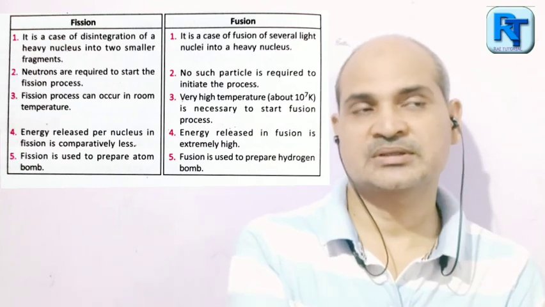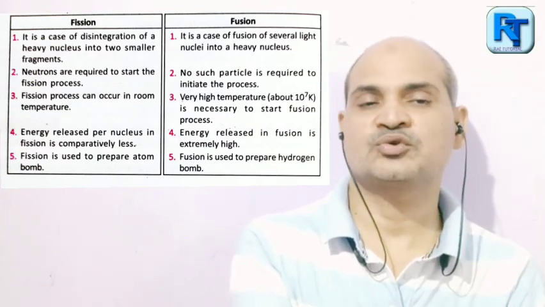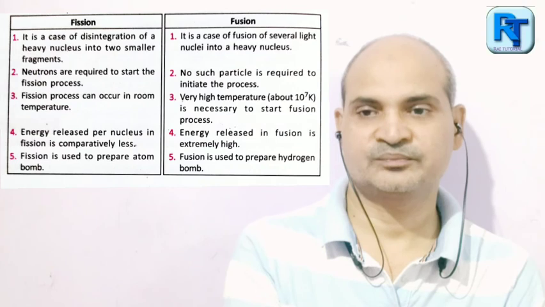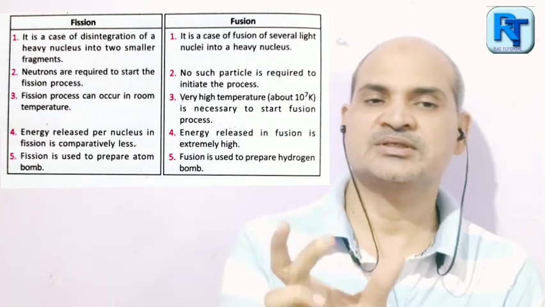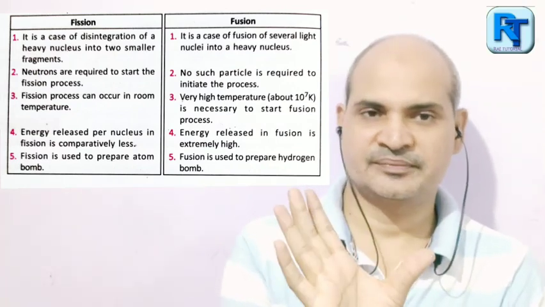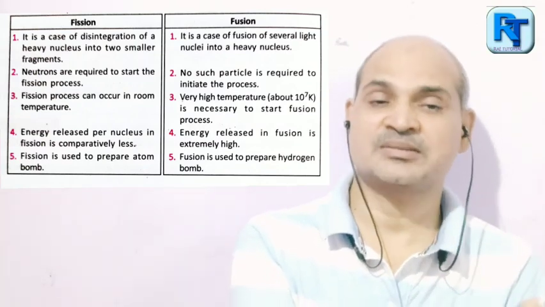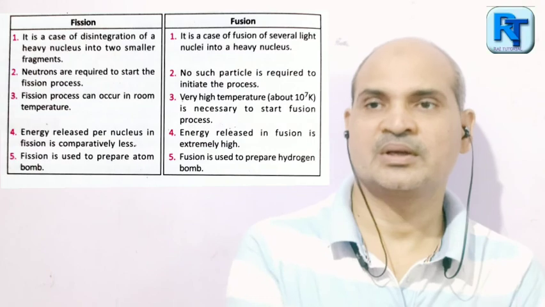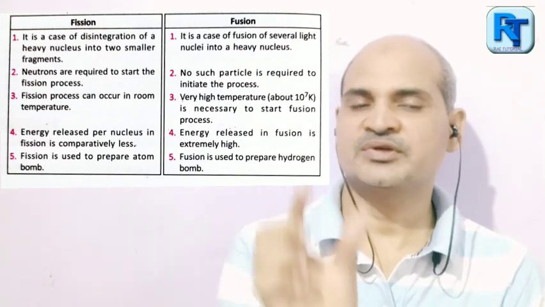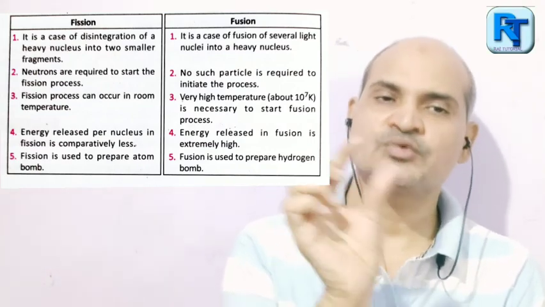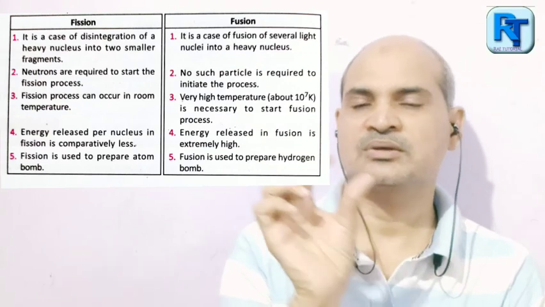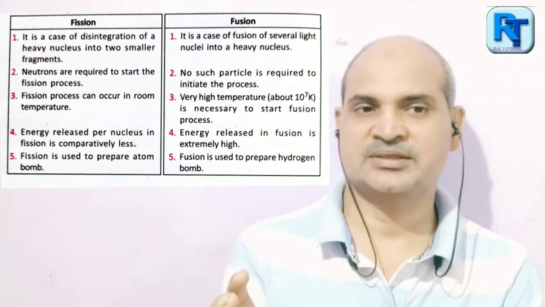But in a nuclear fusion reaction, more energy is produced than in nuclear fission. Nuclear fission does not require any heat. Nuclear fusion requires a tremendous amount of heat to initiate it. Next, a nuclear fission reaction can be utilized for the production of current electricity, but a nuclear fusion reaction